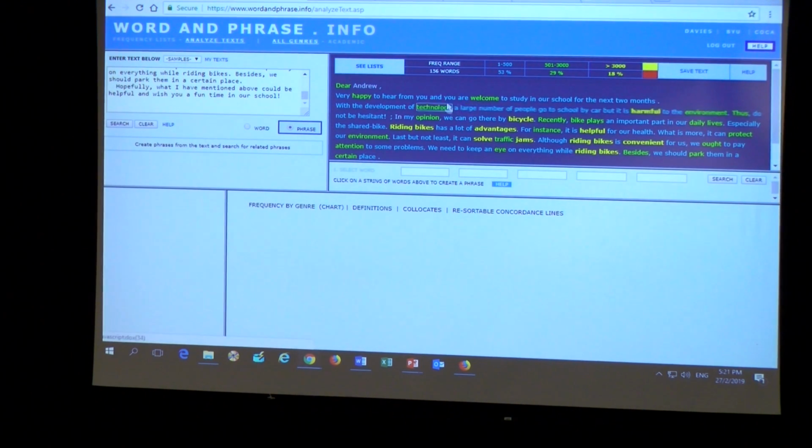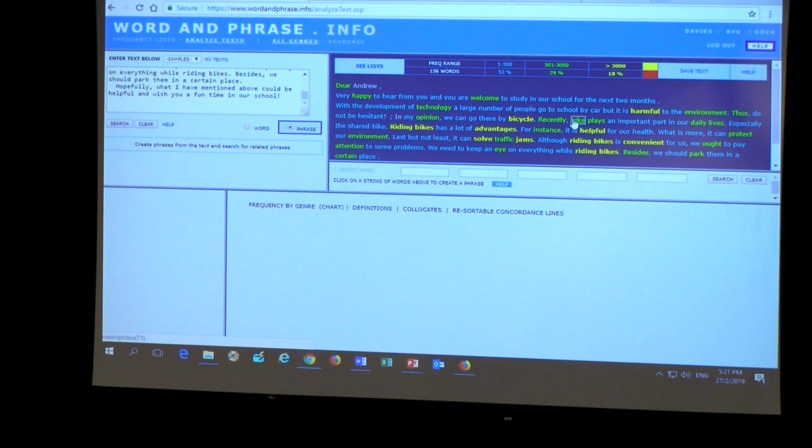Well, there are some different colors, nice colors, right? So what do they mean? The dark green, you see that? Frequency range is from 1 to 500 frequency levels. And the light green, from 500 to 3,000 word frequency levels, right? And those yellow are larger than the 3,000 frequency levels. So actually you can know some quality about maybe the variety of students' vocabulary use in a piece of writing, right? Whether they use low frequency words or high frequency words, right?